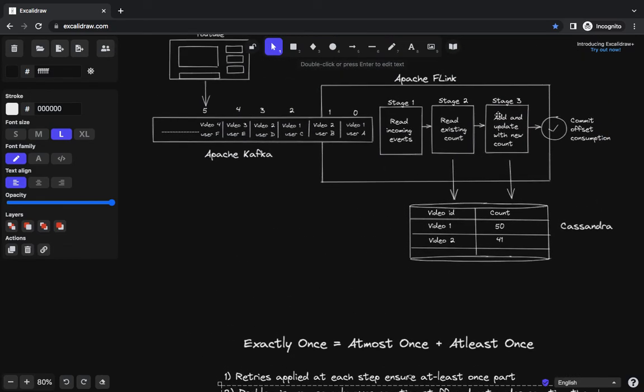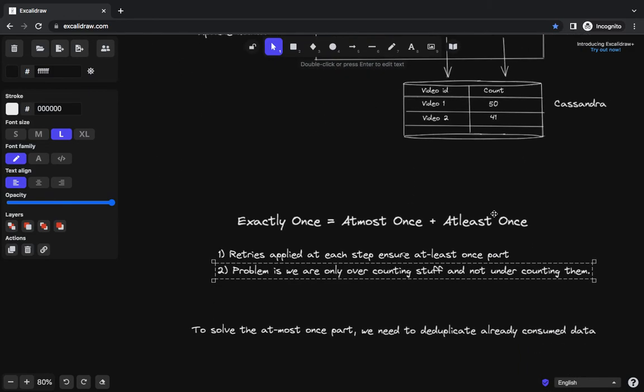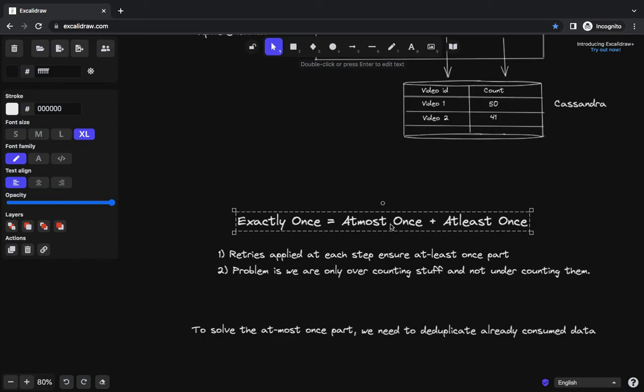If a count has been made previously, we have to dedupe it and not count it again, even though a retry happens. If we are able to do that, we will have applied the at most once strategy in the system design, and that will solve the problem for us.